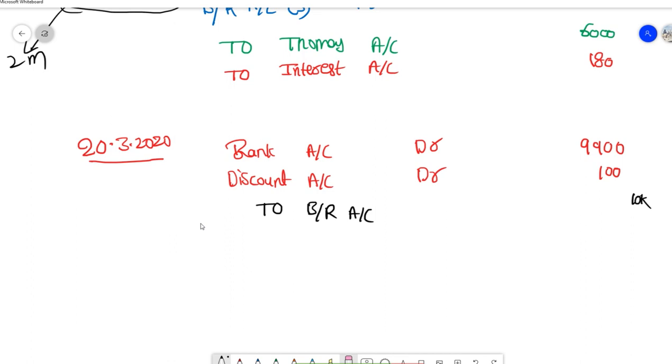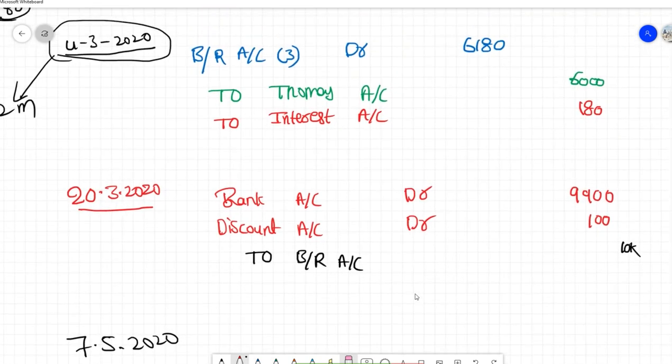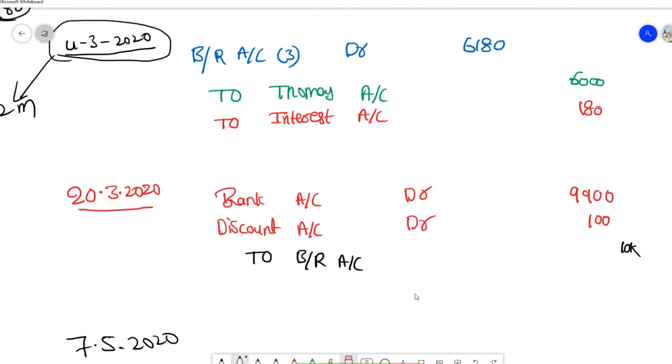On that date I am supposed to receive the money, but this Thomas turned out to be insolvent. We are able to recover only 50 paise. So the first thing you have to do is, whenever the drawee turns out to be insolvent, you need to consider it a dishonor, right?